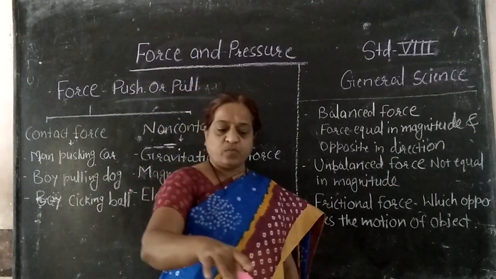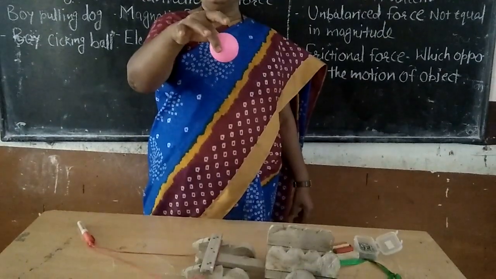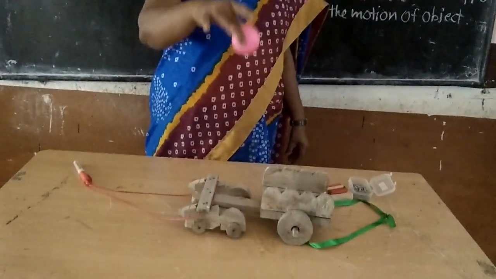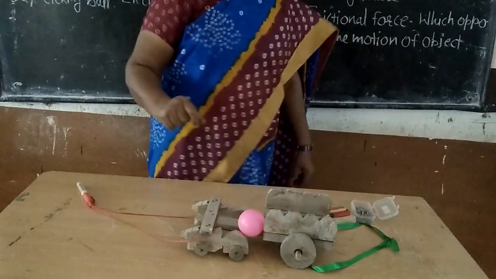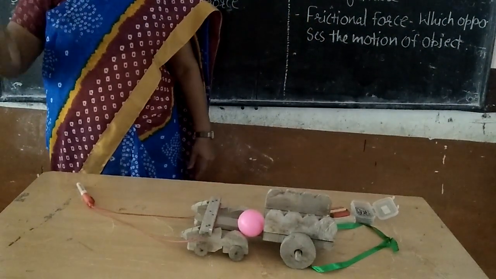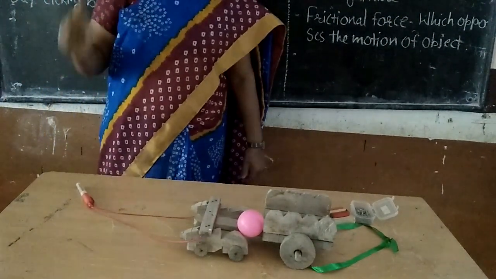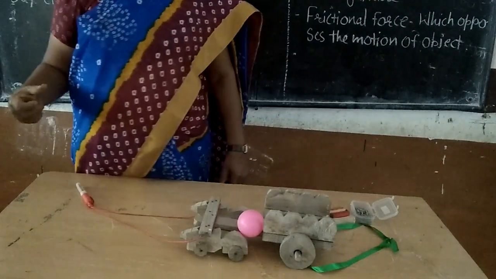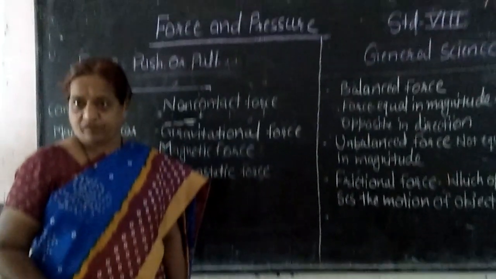Now I am releasing these balls from a certain height. See this ball, I am releasing it from a certain height. At that time, it is attracted towards the ground by gravitational force. So there is no contact between the exerted force and the object. Such a type of force is known as a non-contact force.